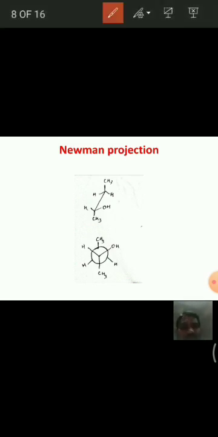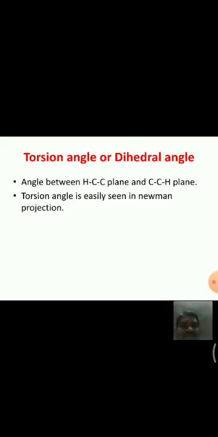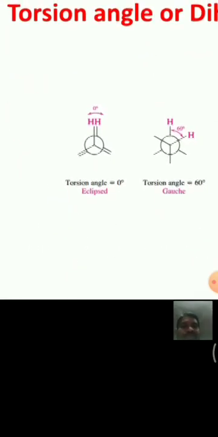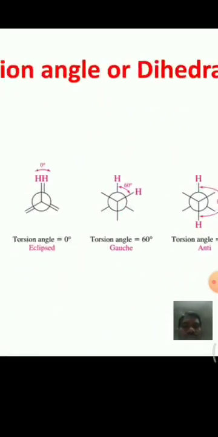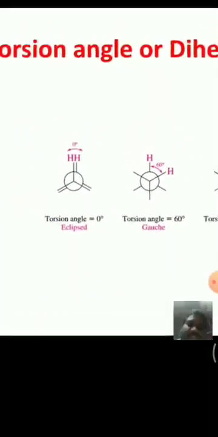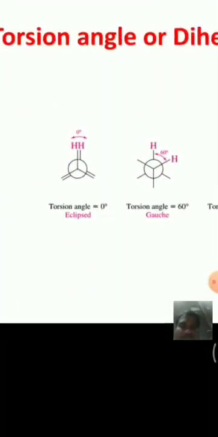See here in Newman projection formula, let us write, this is the best way to explain. In the first structure, see here, the dihedral angle is 0, or torsion angle is 0.